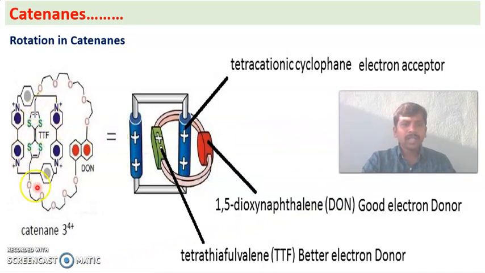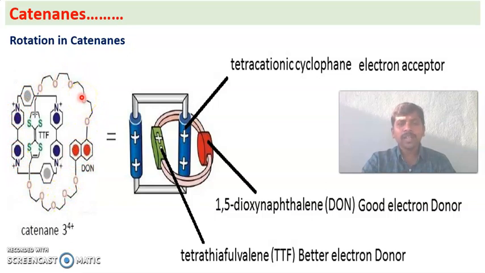So this is the catenane we are taking. This is represented as catenane 3, 4 plus, as it is a tetracationic; 4 plus is its oxidation state. So it is represented with 3, 4 plus. This is the actual structure of the catenane.